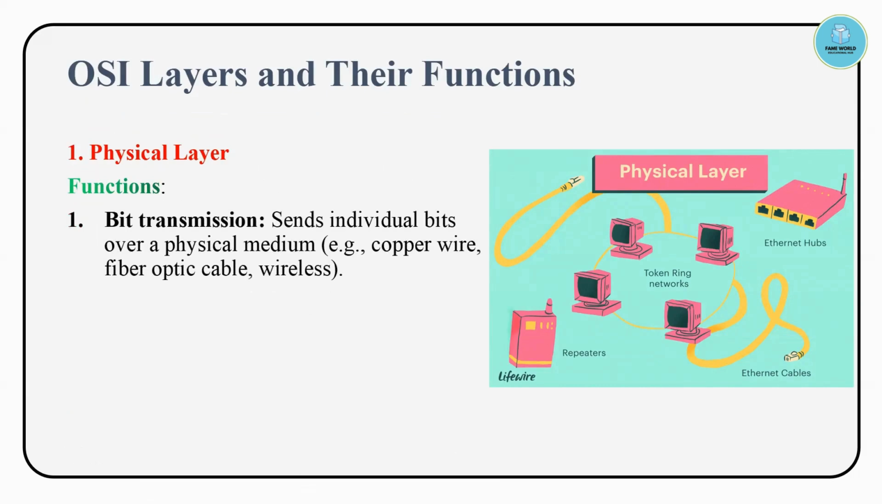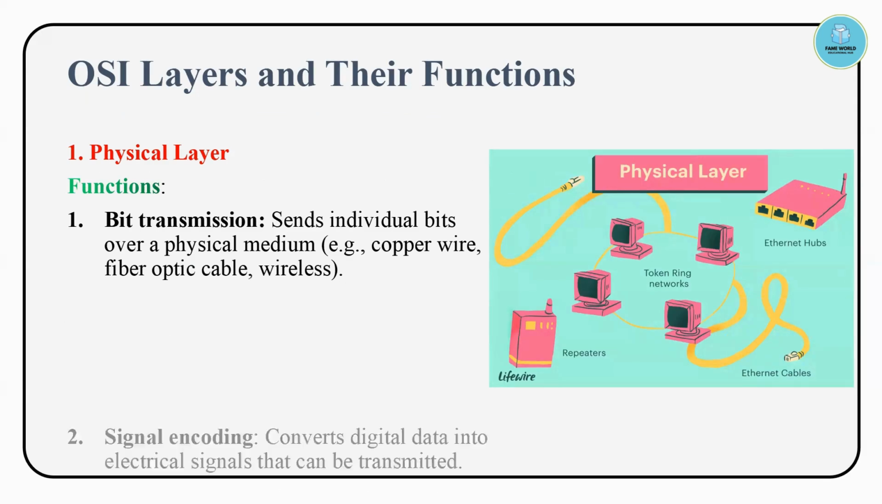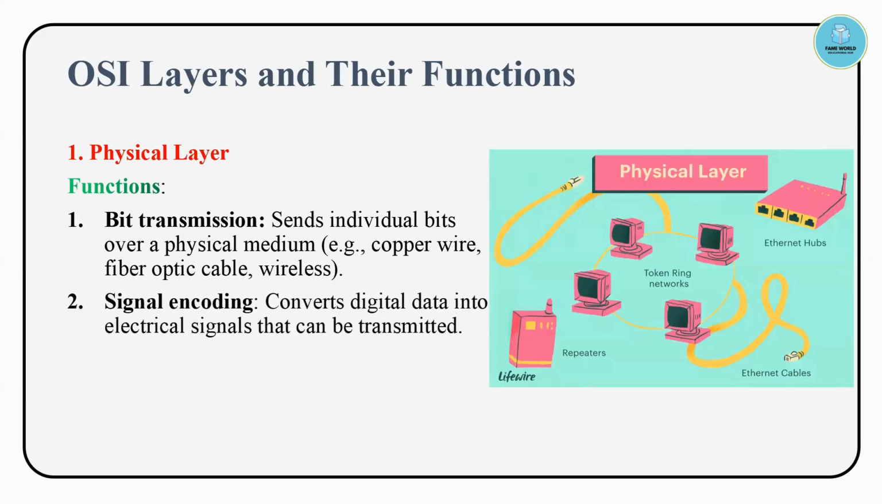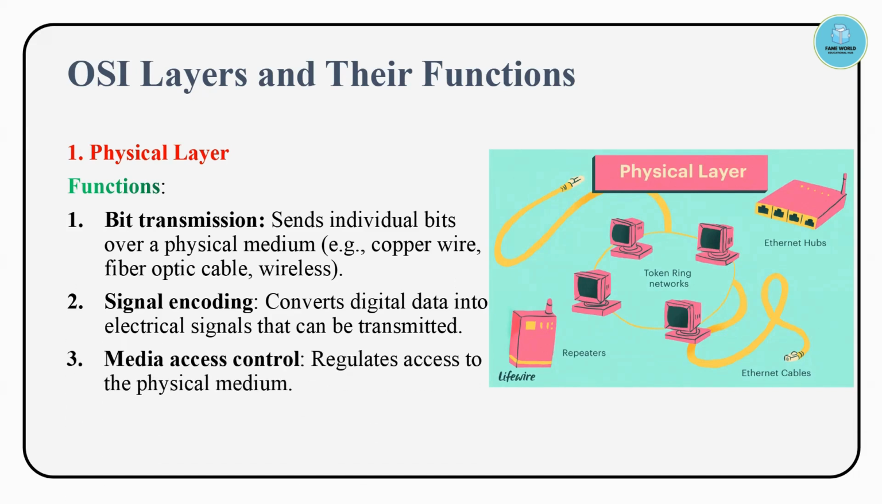I tried my best to keep images here for you to understand it in a deeper manner, because these are conceptual parts. The function of the physical layer is bit transmission: it sends individual bits over a physical medium, such as copper wire, fiber optic cable, or wireless like Bluetooth. Then signal encoding: it converts digital data into electrical signals that can be transmitted. Then media access control: it regulates access to the physical medium.